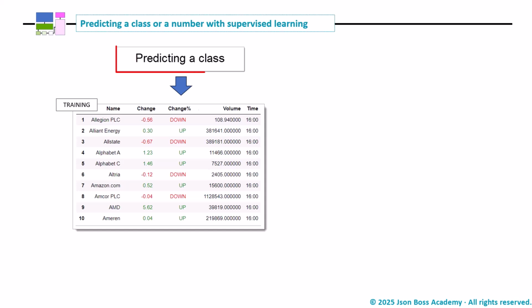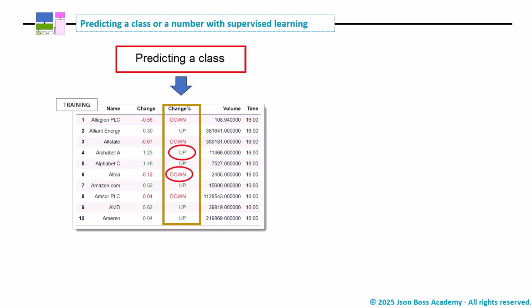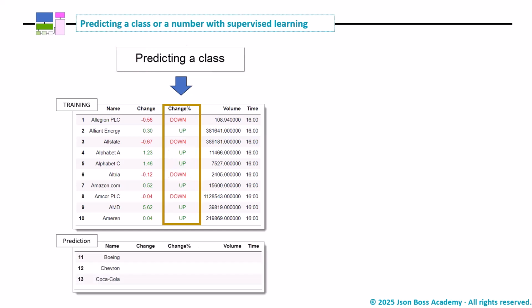We start by predicting a class, and since we are talking about technical analysis, the class is whether the change will be up or down tomorrow. Given that this is a classification between two possibilities or classes, up and down, we use a classifier. A typical supervised learning algorithm, we train the model with examples, but what we want is to make predictions for future cases.